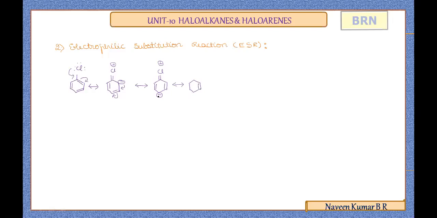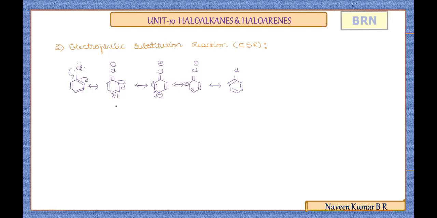Again, due to the delocalization of these electrons to the adjacent single bond and the pi electrons to the adjacent carbon, you are going to see a negative charge, a carbanion, formed here, and there is a double bond here. At the para position, you are going to see an electron rich center which attracts the electrophile. And with complete resonance with alternate double bonds, the chlorobenzene.